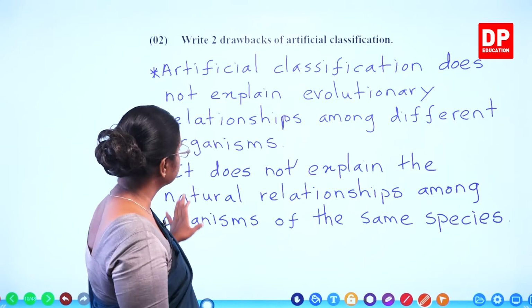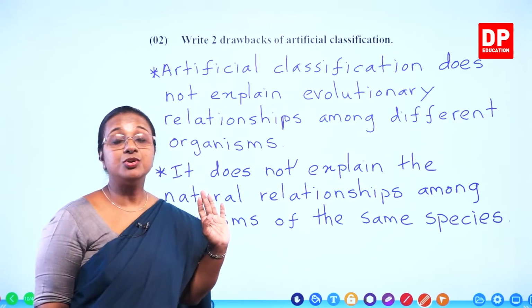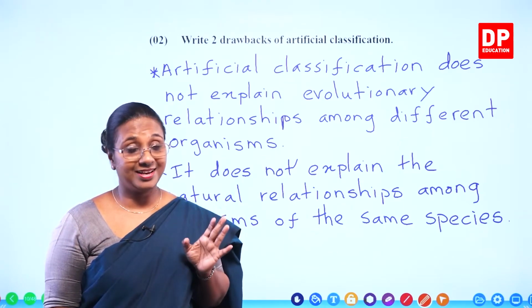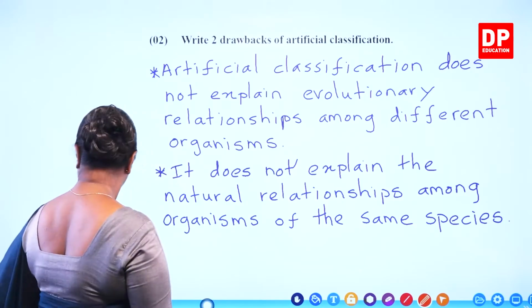So that is the second drawback. So I am sure students you were able to write these two drawbacks correctly. So with that I will move on to the next question.